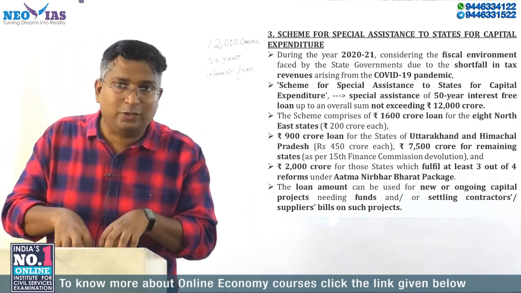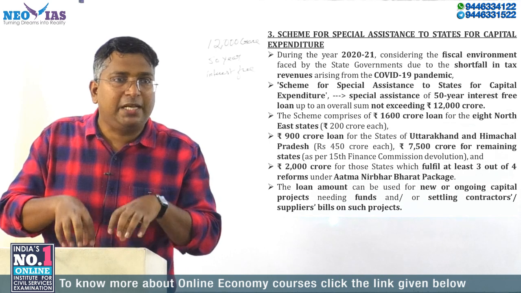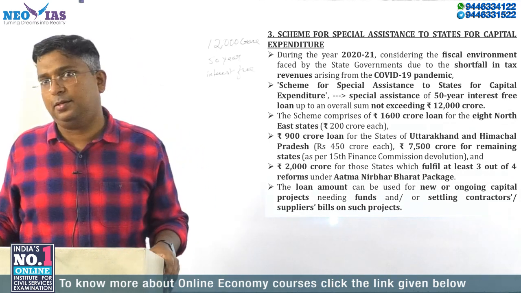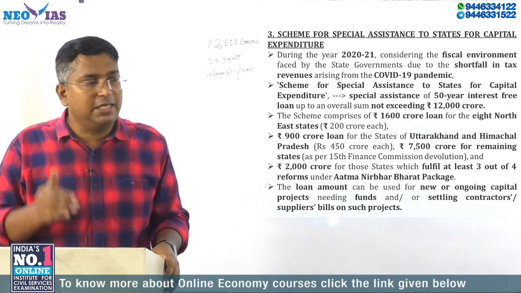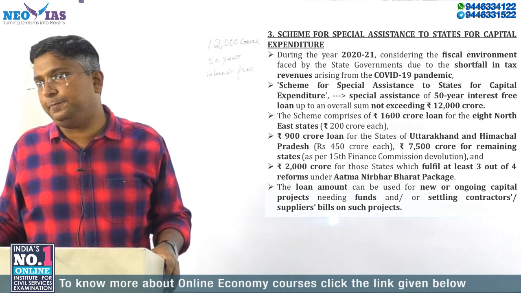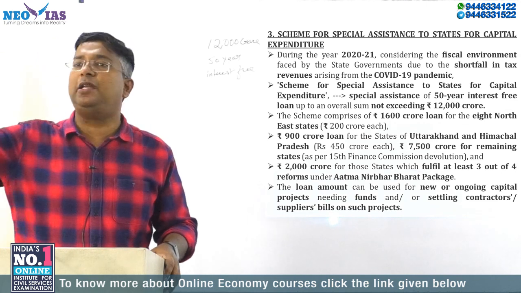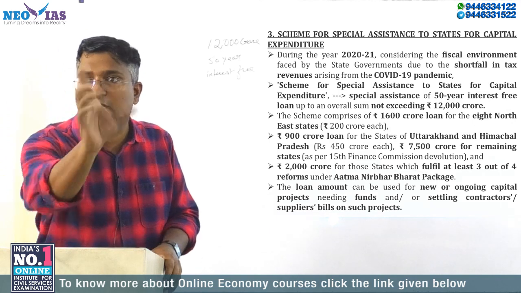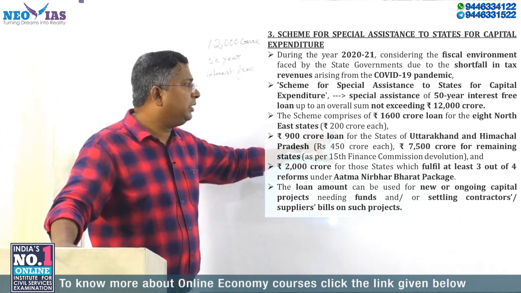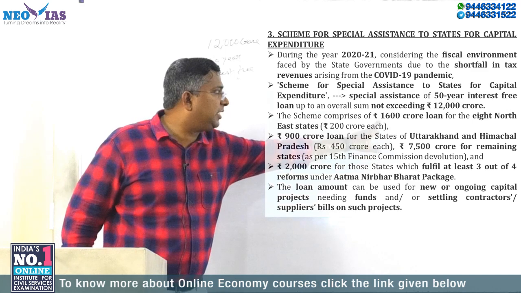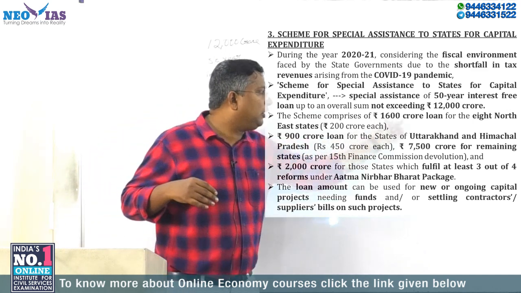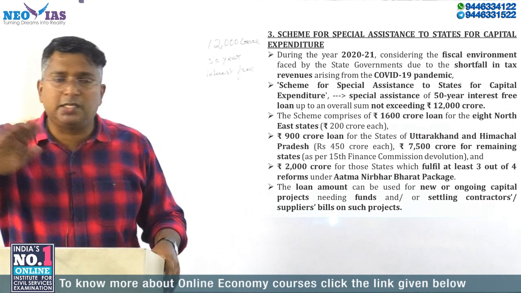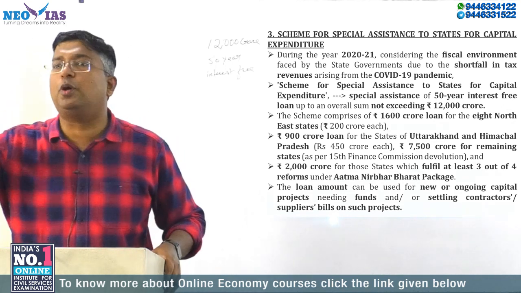The government wants to improve capital expenditure in the financial year 2021 in order to start economic activity. So in this financial year, they have to spend that capital expenditure, and they have to pay back in a 50-year span, a 50-year interest-free loan. For each northeastern state, 200 crore. So 200 into 8 is 1,600. Out of this 12,000, 1,600 crore will go to the 8 northeastern states. Each northeastern state will get an equal amount of 200 crore.